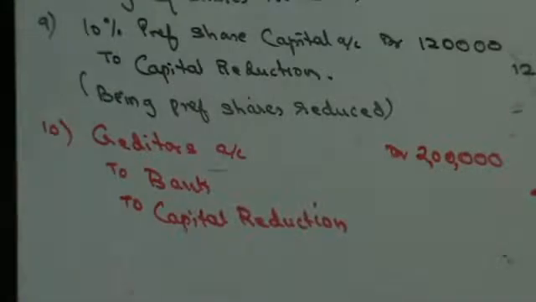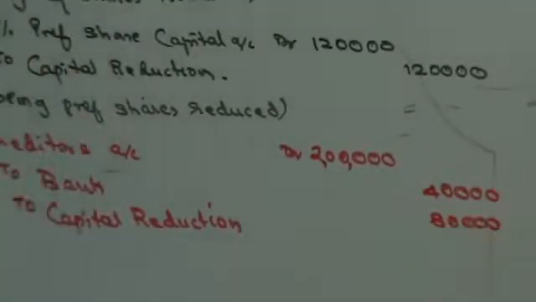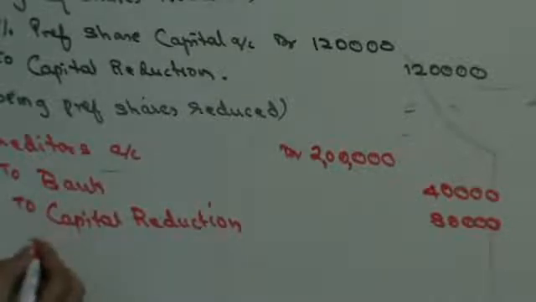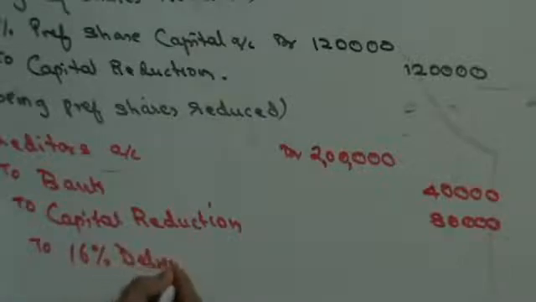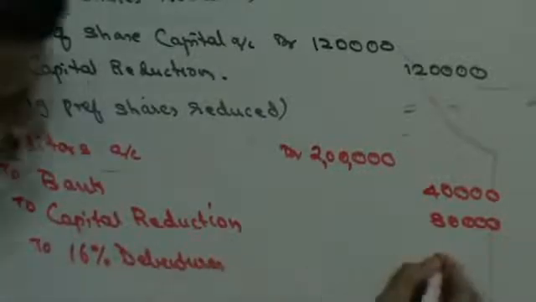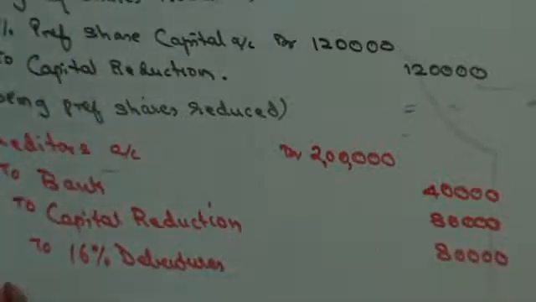Liability going down, therefore capital reduction on the credit side, 80,000. And the remaining 40% paid by issue of 16% debentures, to 16% debentures 80,000, being creditors paid.